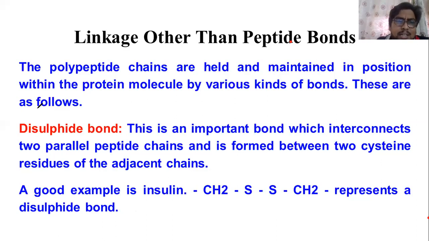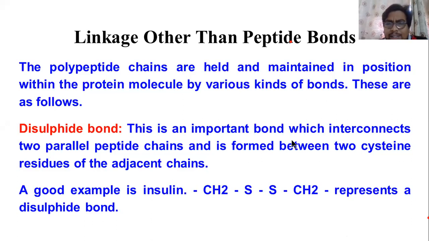First, the polypeptide chains. The polypeptide chains are held and maintained in position within the protein molecule by various kinds of bonds. There are different kinds of bonds present in polypeptide chains. So what are the types of bond? The first type of bond is the disulfide bond.